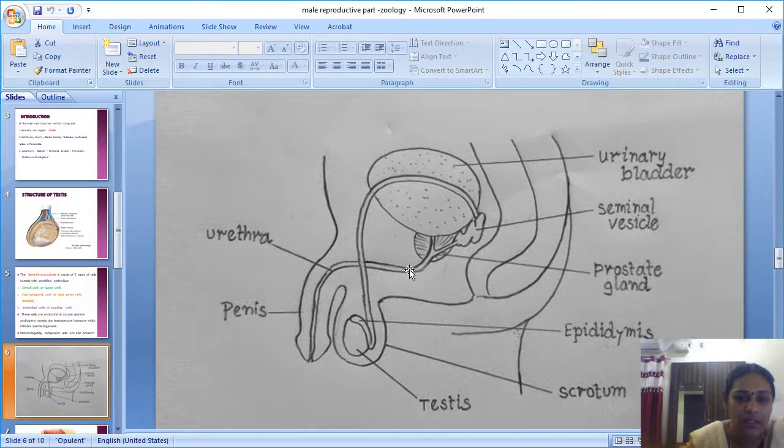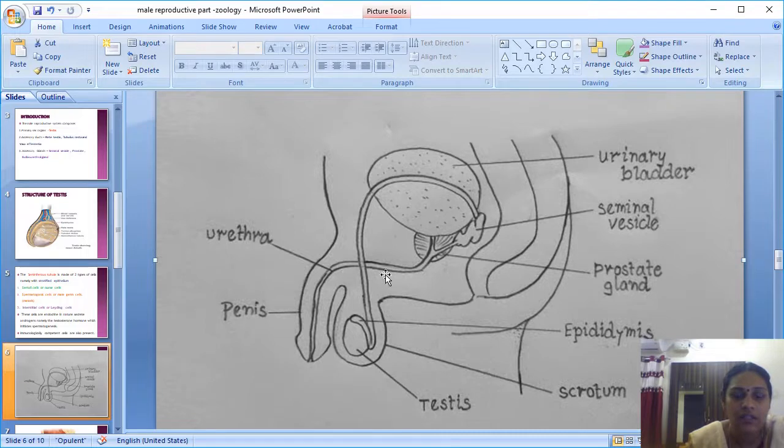From the prostate gland it opens directly into the urethra. The urethra ends at the external opening, the urethral meatus. This is a small opening, the pathway for release of urine as well as sperm in the male. The urethra starts from the urinary bladder and runs till the external orifice.